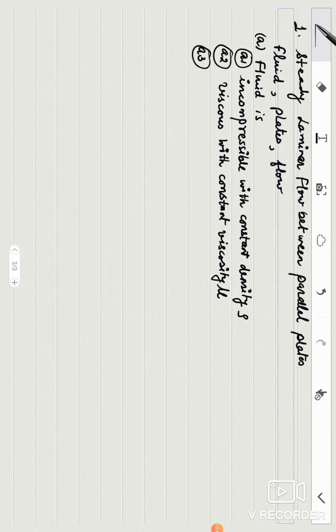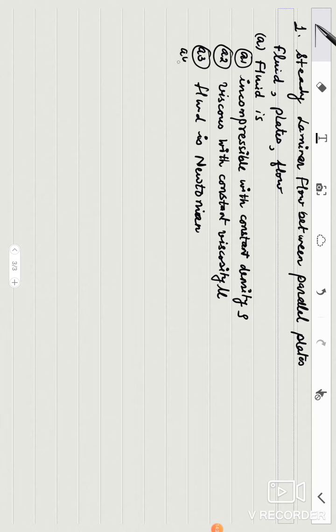Number 3, in all the articles which we are going to discuss in this topic, the properties of the fluid will remain the same. So fluid is Newtonian, not incompressible. Fluid is Newtonian. Navier-Stokes equations are applicable for Newtonian fluid only. So our fluid is Newtonian.